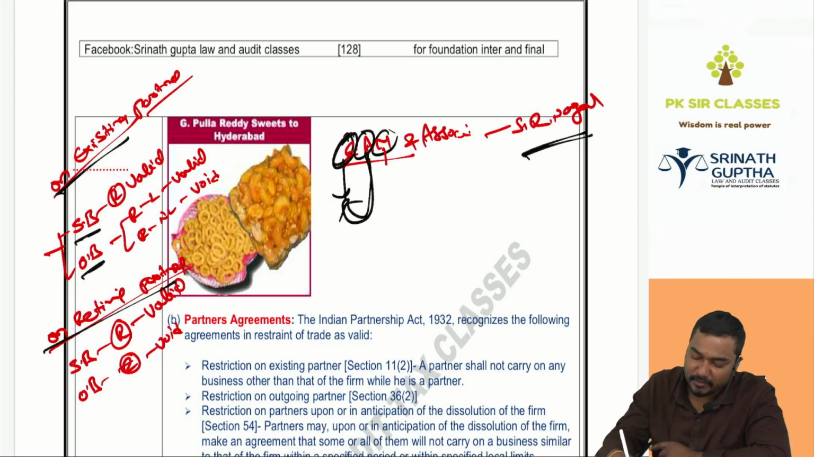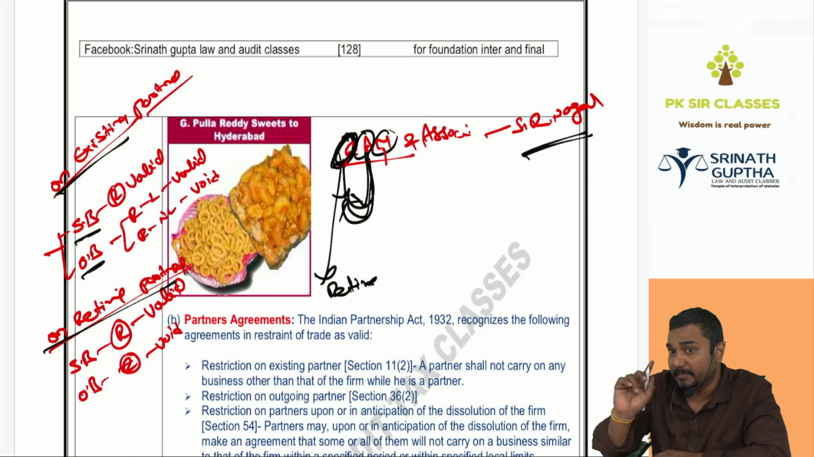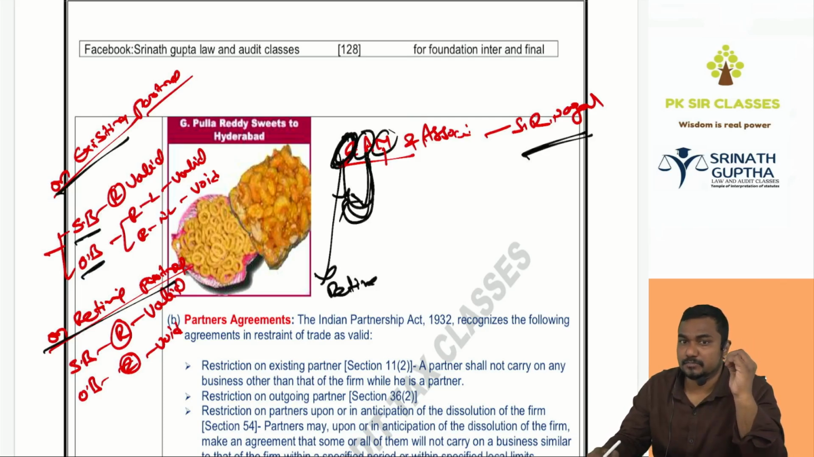One fine day, Ishwar wants to retire. After retirement, Ishwar wants to do the same business as the firm, that is nail polish. Ajay is restricting. Restriction will be valid because Ishwar will have the contacts of all the customers of the firm. He may influence them. If Ishwar wants to sell sweets after retirement and Ajay still restricts, the restriction will be void because it is not affecting the existing firm. These two are the statutory exceptions to agreements in restraint of trade.